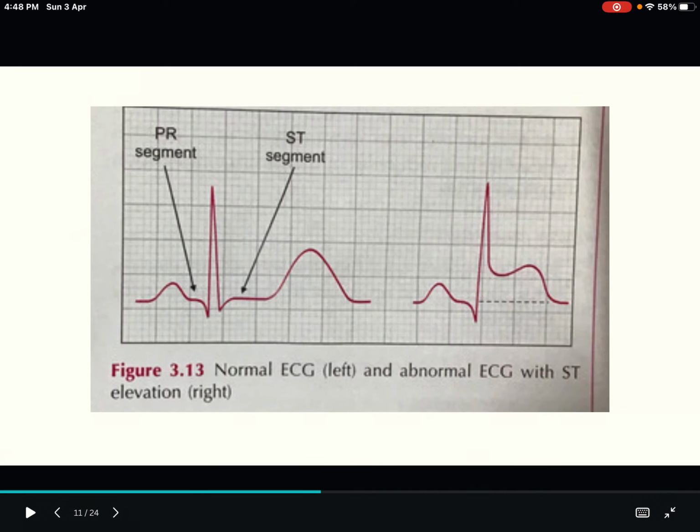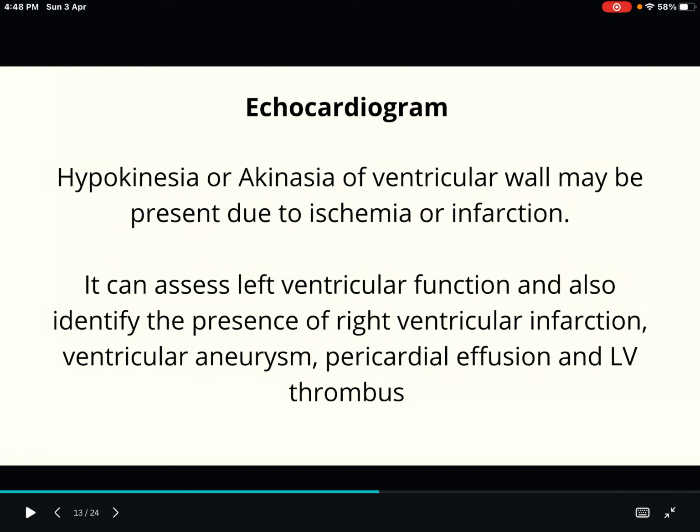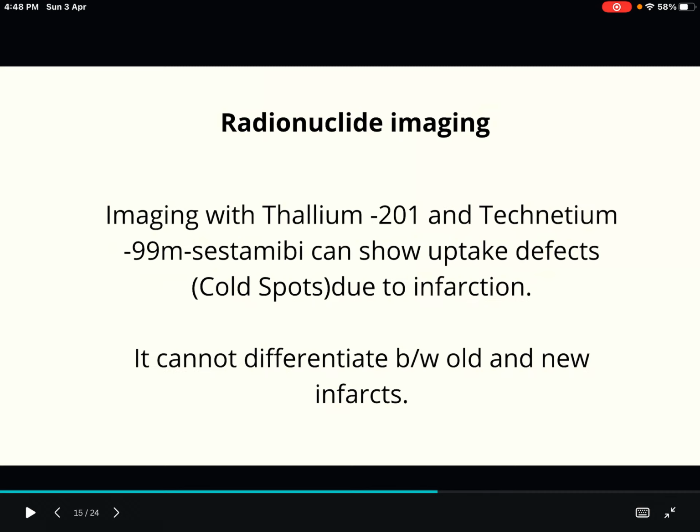Here you can see right side ST segment elevation. Biochemical markers also, see CK-MB, troponin I and troponin T. Troponin I and troponin T are more important. And echocardiogram, it will assess the ventricular function. Basically ventricular function it is assessing. And then coronary angiography, site of block we can assess, and it also allows us to do the percutaneous coronary intervention.